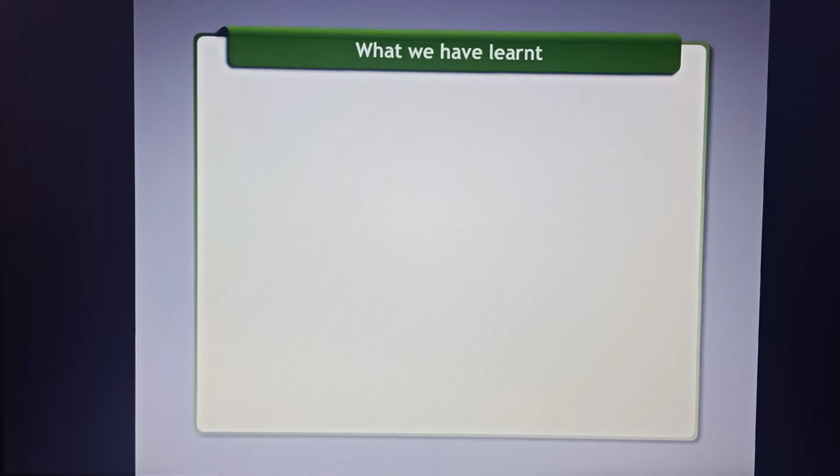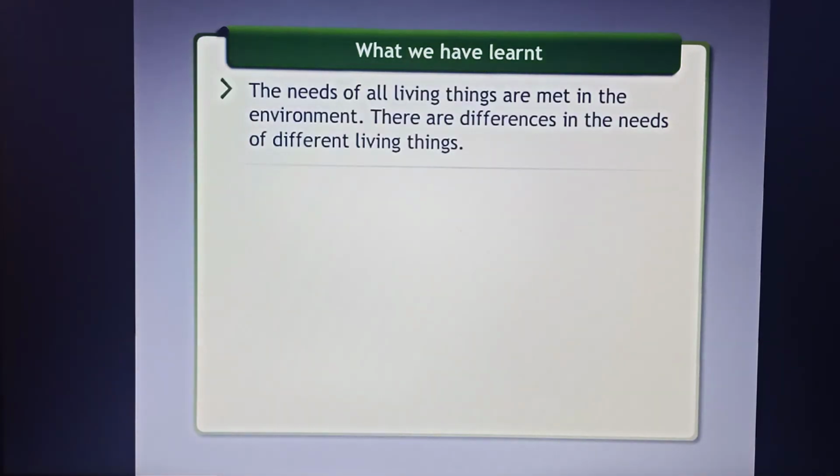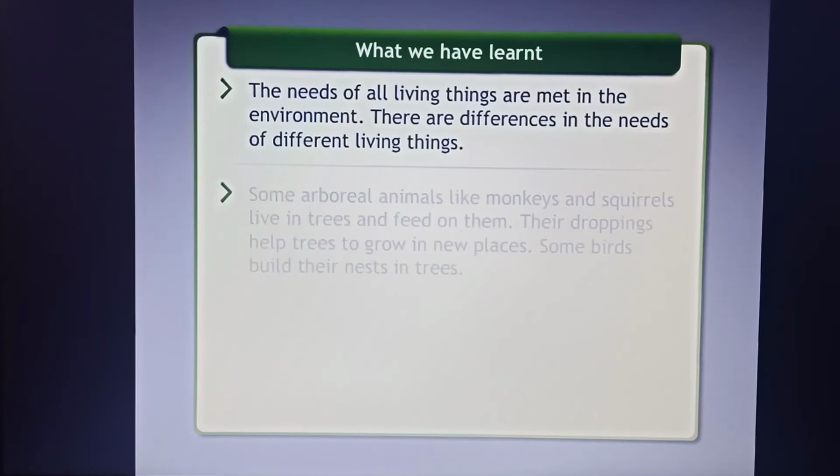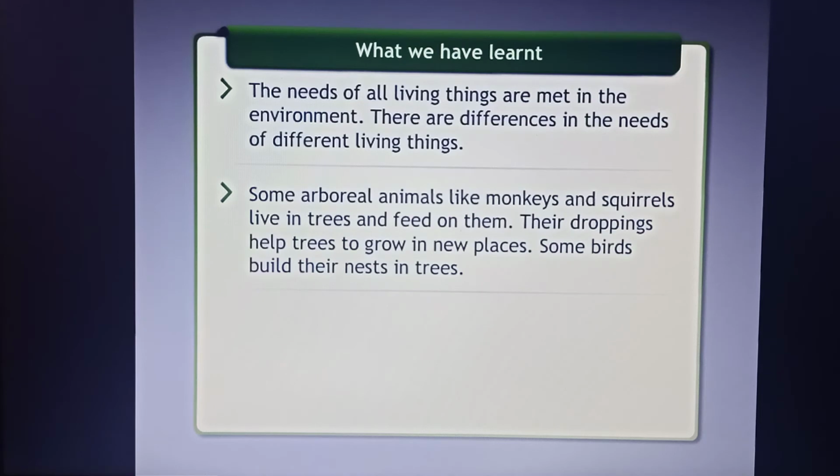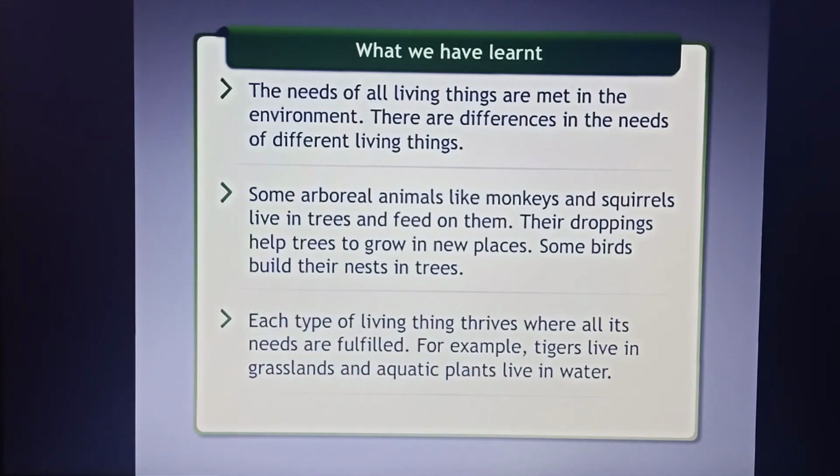What we have learned: the needs of all living things are met in the environment. There are differences in the needs of different living things. Some arboreal animals like monkeys and squirrels live in trees and feed on them. Their droppings help trees to grow in new places. Some birds build their nests in trees. Each type of living thing thrives where all its needs are fulfilled. For example, tigers live in grasslands and aquatic plants live in water.